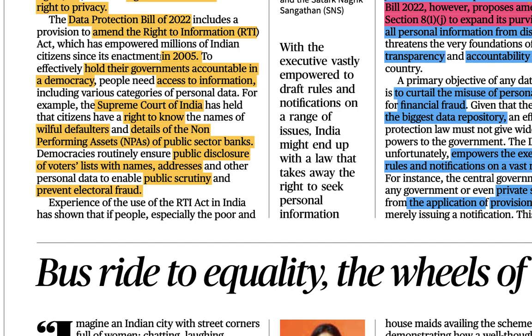It is very necessary to have the RTI. So the author is indirectly suggesting that there should not be any changes brought into the RTI.